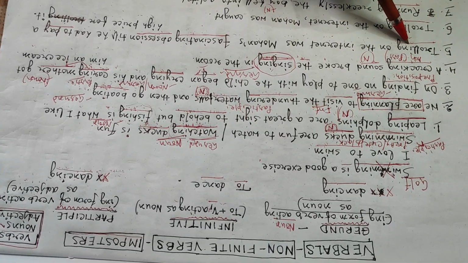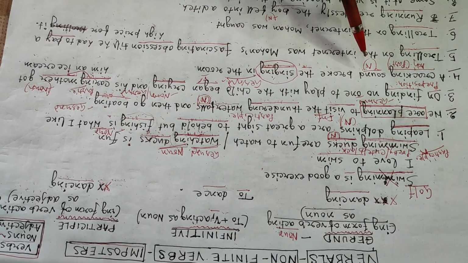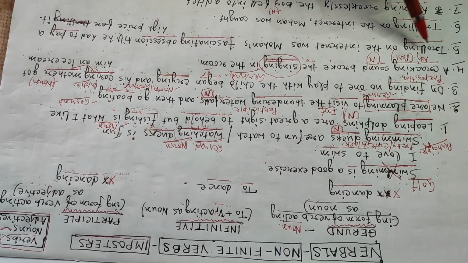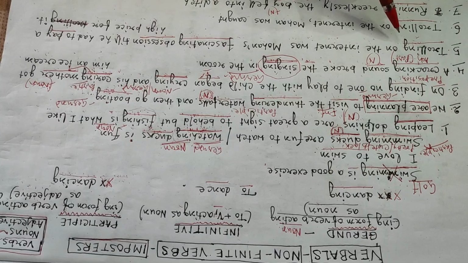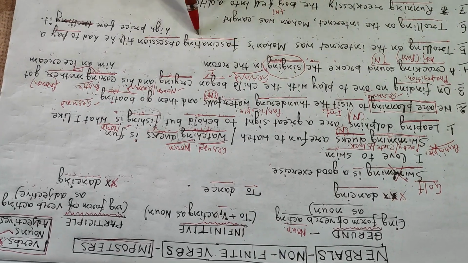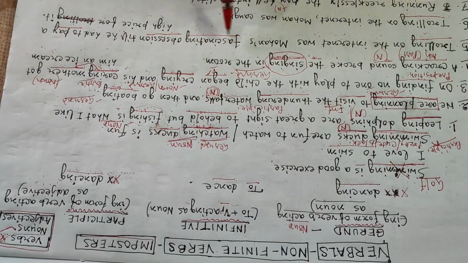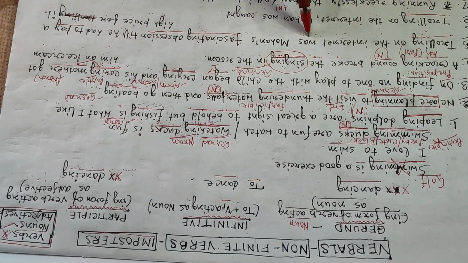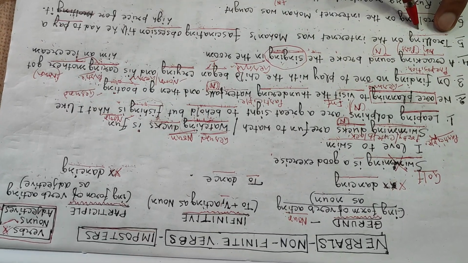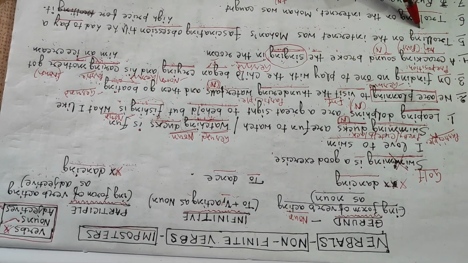No. Does it have any auxiliary verb or helping verb? No. Trolling on the internet was what? Mohan's fascinating obsession was trolling on the internet. What is trolling? Trolling means to harass people.